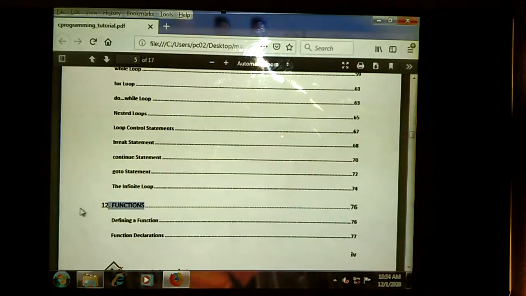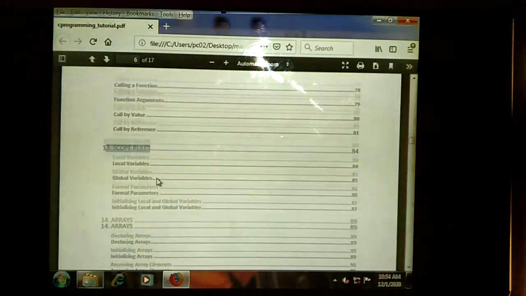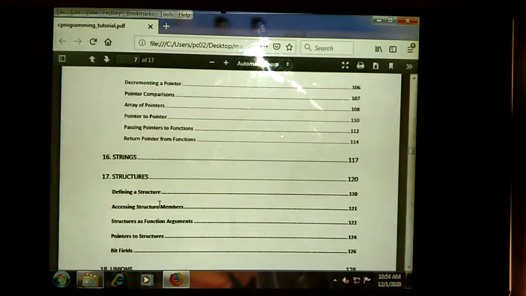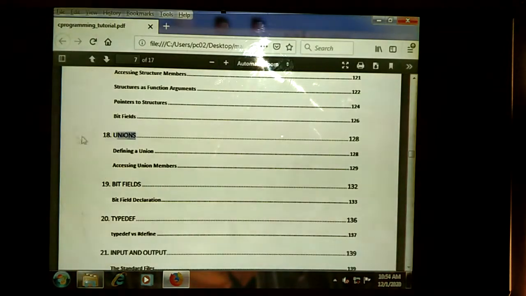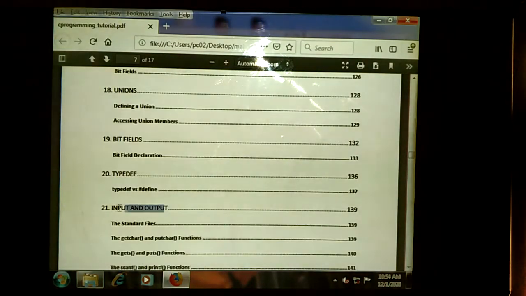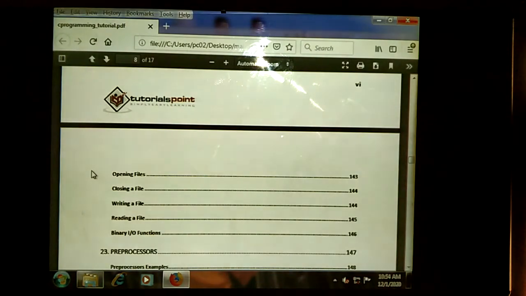And also we can learn the functions, we can learn scope rules, meaning when we need to declare the variables in the program. And also we can learn the arrays, how to declare the array, how to initialize the arrays, pointers also, and also strings, structures, unions, bit fields, type definition, formatted input output, file operations also we can learn. This is your total syllabus in C programming.